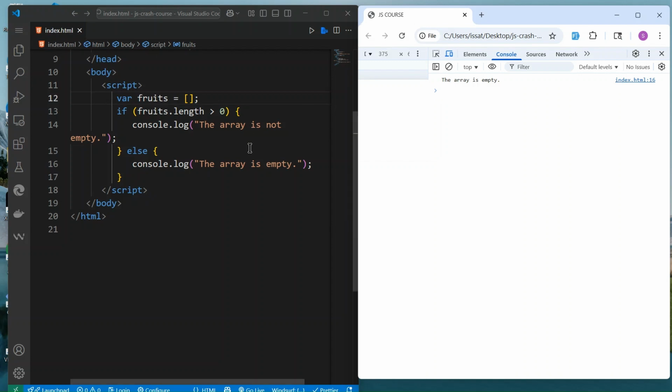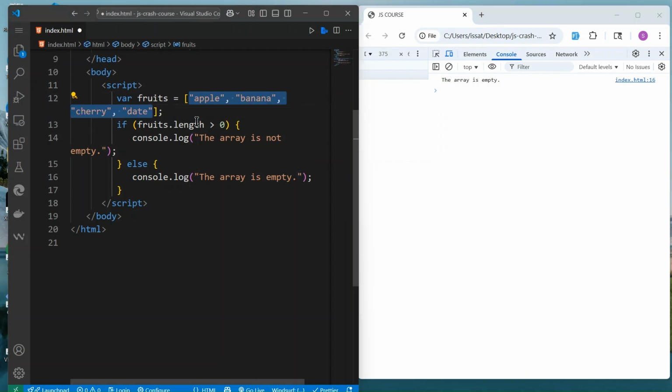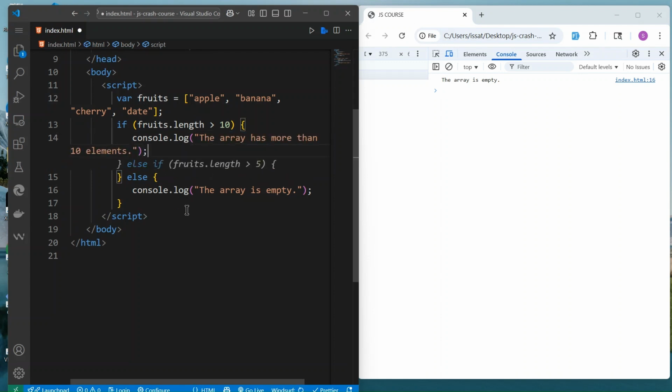We can also check here if array.length is greater than 10. We can return, for example, we can change the message. Okay, the array is more than 10.